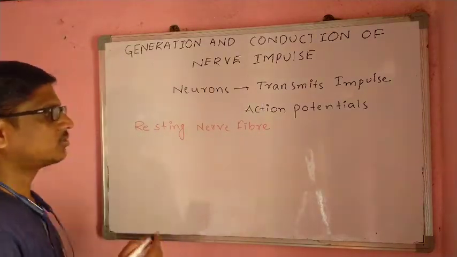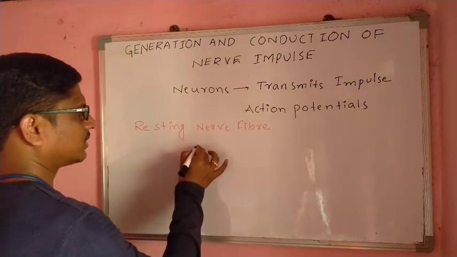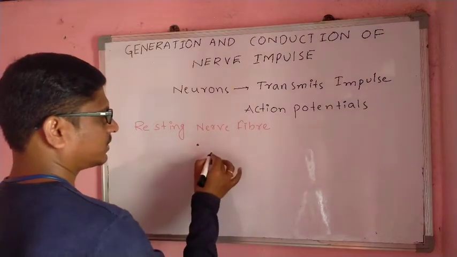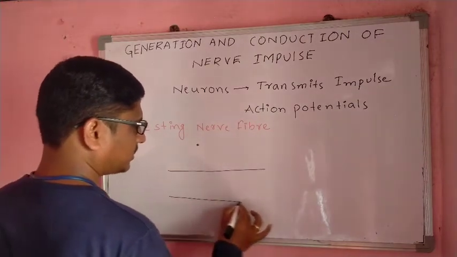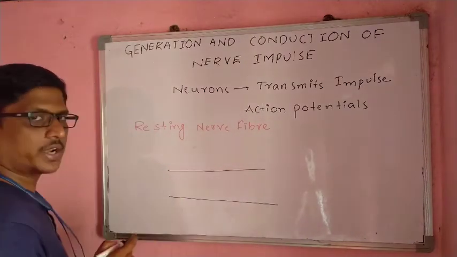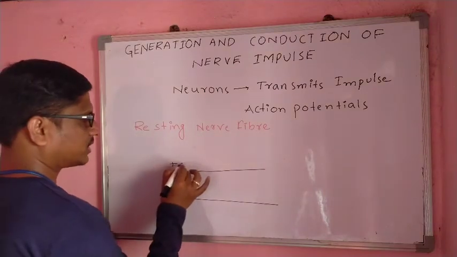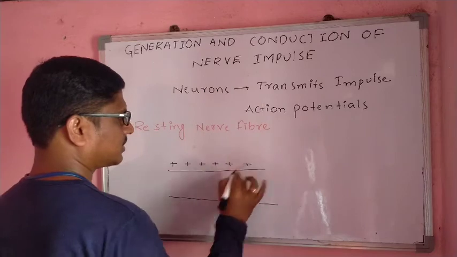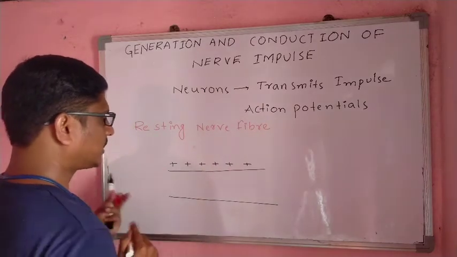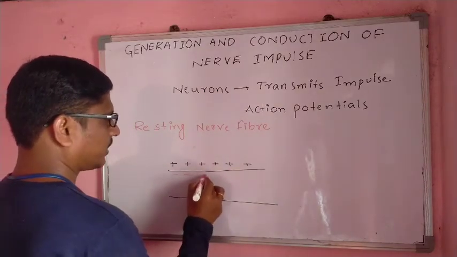This resting nerve fiber, for example an axon, has positive charges outside and negative charges inside.